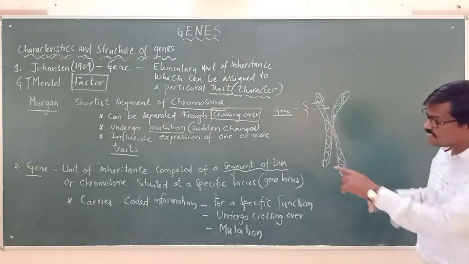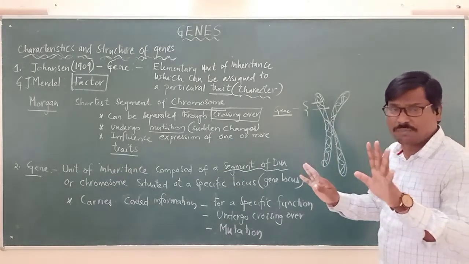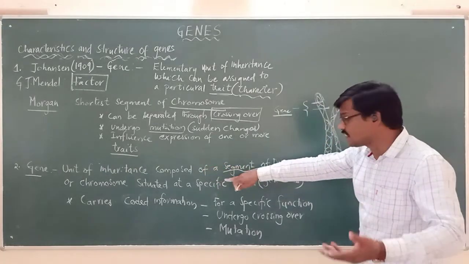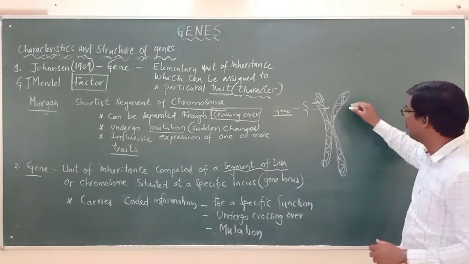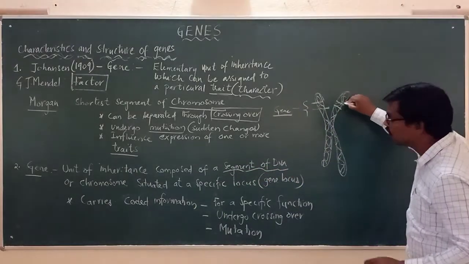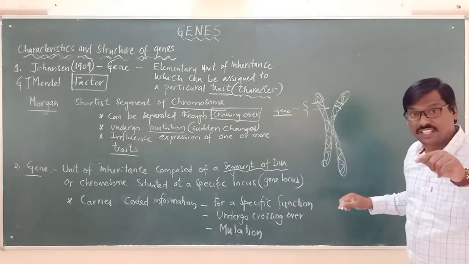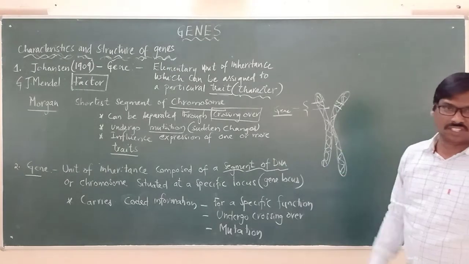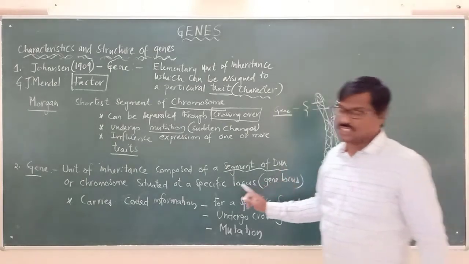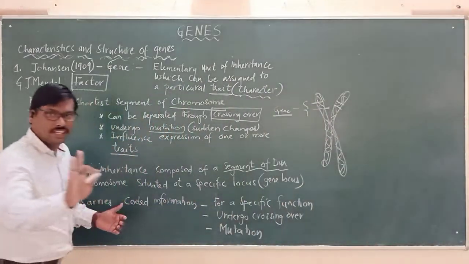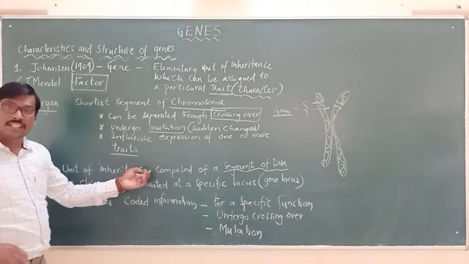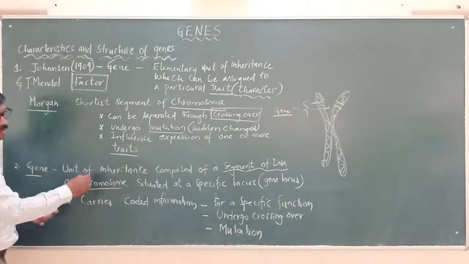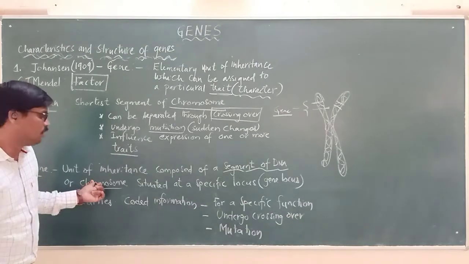So after the clear study about genes, we should remember that a gene is the unit of inheritance composed of what? A segment of DNA. So a small segment of DNA present in the chromosome is called the gene. Let us be very clear here: it is the unit of inheritance composed of a segment of DNA or chromosome, because DNA is present in the chromosome.